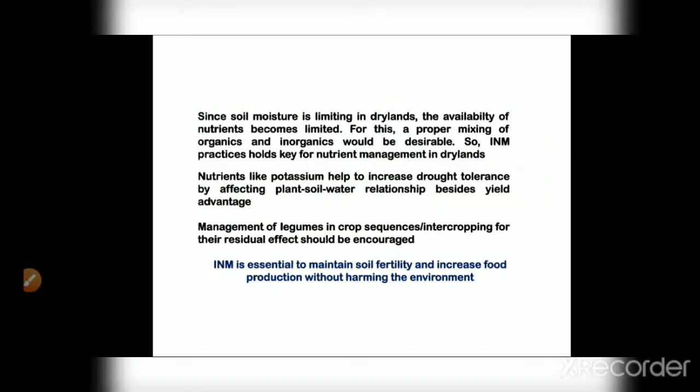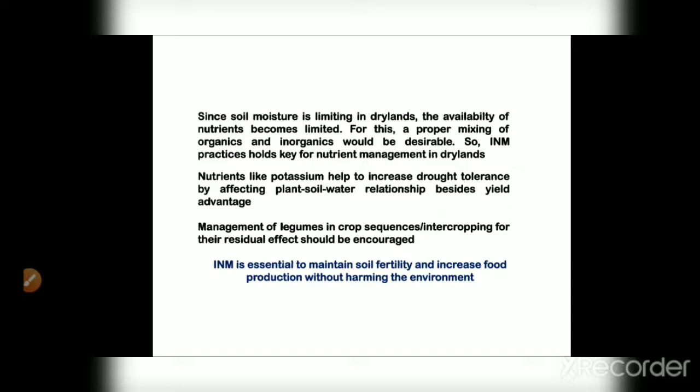Now, the conclusion is here: soil moisture is very limiting in the drylands. That is a well-known fact. Availability of nutrients becomes limited because of the limited soil moisture in dryland areas. For this, proper mixing of organic and inorganic would be desirable in the case of dryland. So INM practices hold the key in the case of dryland.